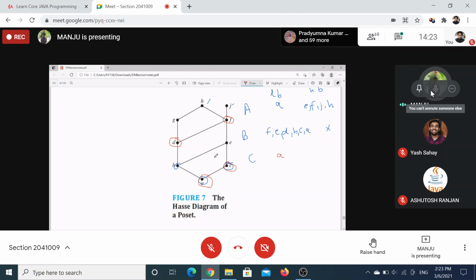A is related to this one, this one, and so on. Anything else? No. Upper bound: H and J. What about F? Yes, ma'am, F also. F, J, H, right? And what about the least upper bound?